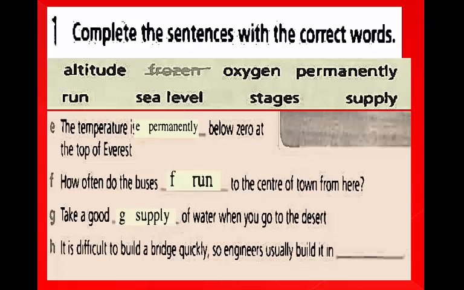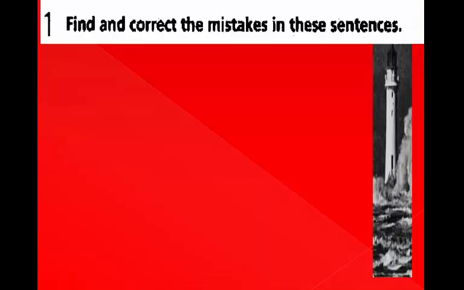Sentence G. Take a good supply of water when you go to the desert. Sentence H. It is difficult to build a bridge quickly, so engineers usually build it in what? In stages. Excellent.